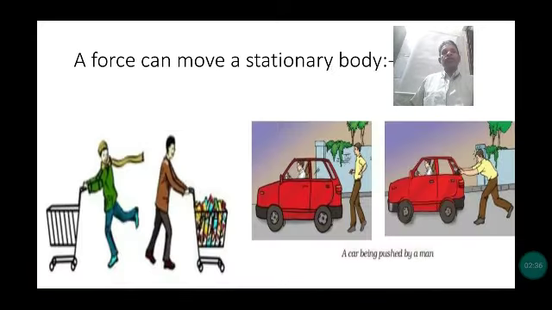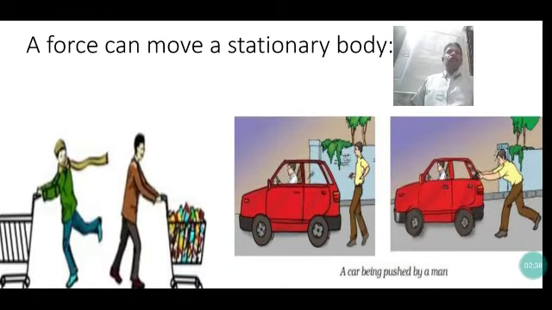The next effect of the force is described here. A force can move a stationary body. Here, when the car has broken down and a man is pushing from the backside, the stationary car moves in the forward direction. Here, a cart is pushed by a cart puller, and it moves forward or backward. So the force can move a stationary object. It can be understood that a body at rest can be moved due to the effect of force.